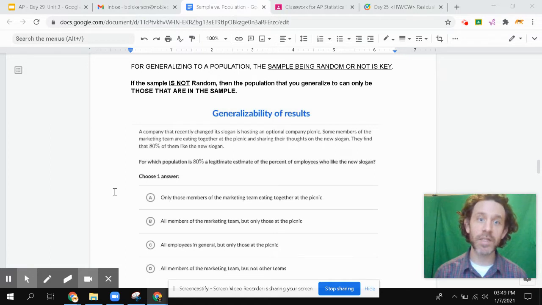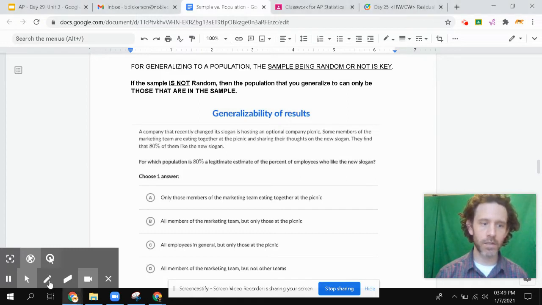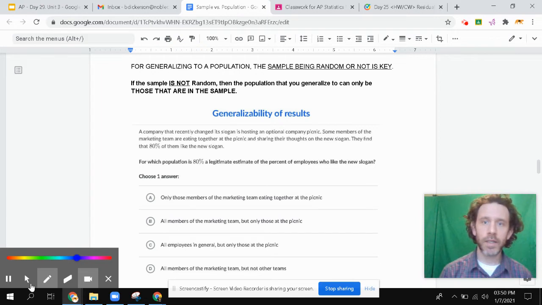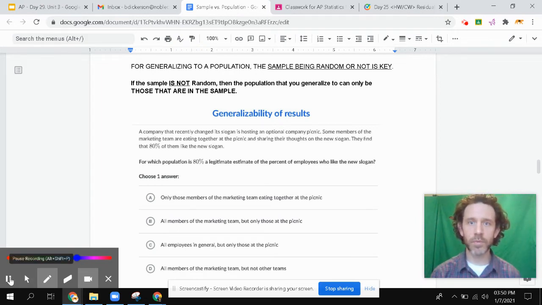And the key to being able to do that is whether or not the sample is random. All right. It's a pretty big concept here in stats, one that we're going to revisit. But what does a random sample help us to do? It helps us to eliminate bias. All right, with a random sample. And so that's a pretty big concept. So let's take a look at this example here.